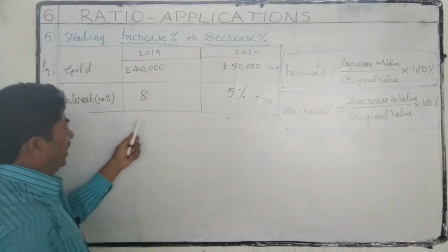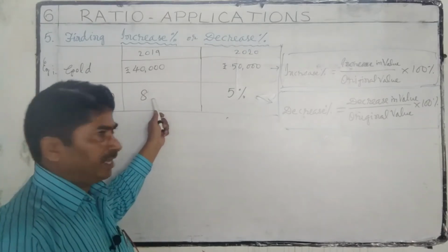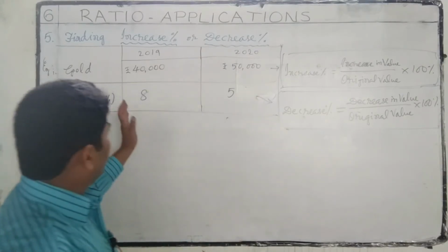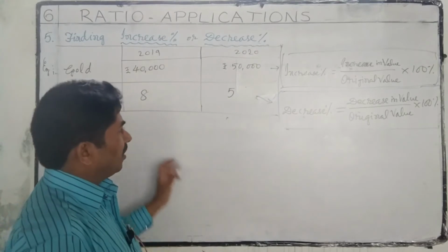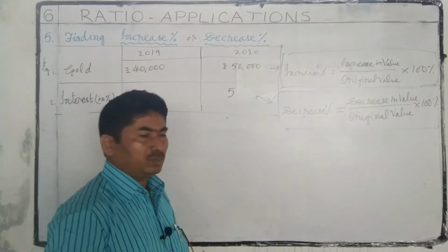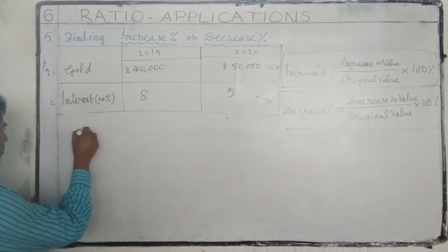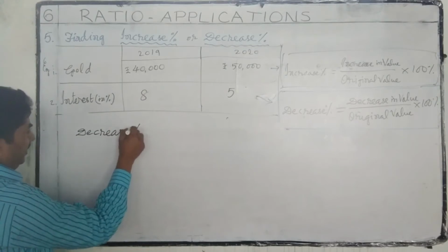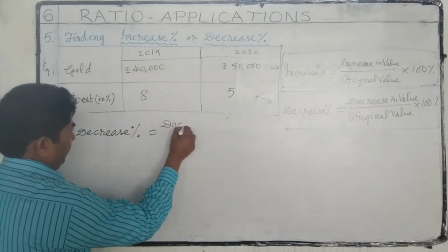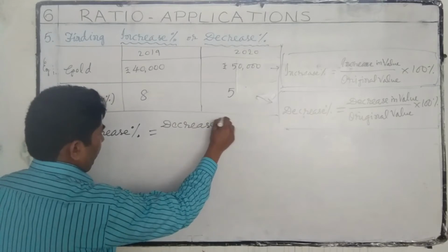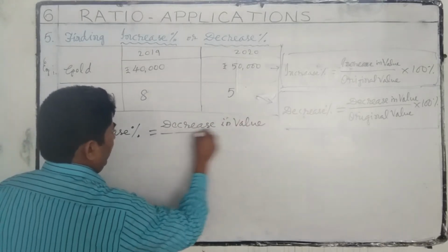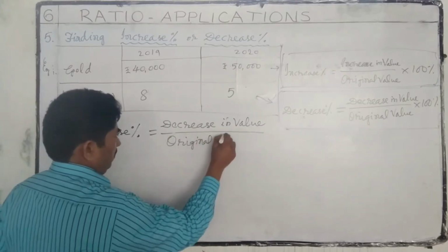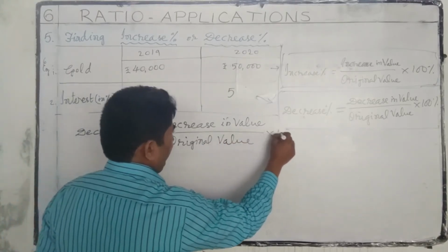Second example, interest in percentage. Last year banks gave approximately 8%. This year only 5%. Here the interests are decreased. How much percentage decrease? To calculate this, decrease percentage is equal to decrease in value by original value into 100%.